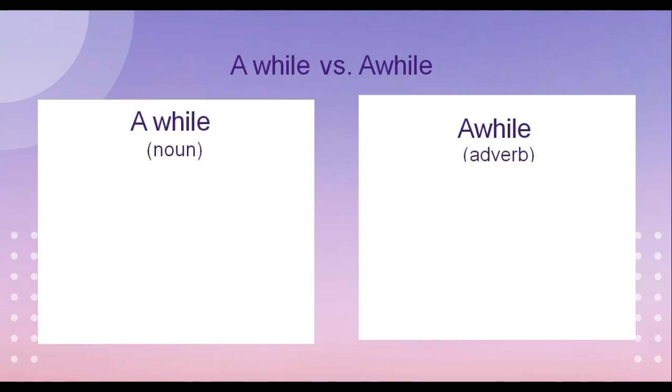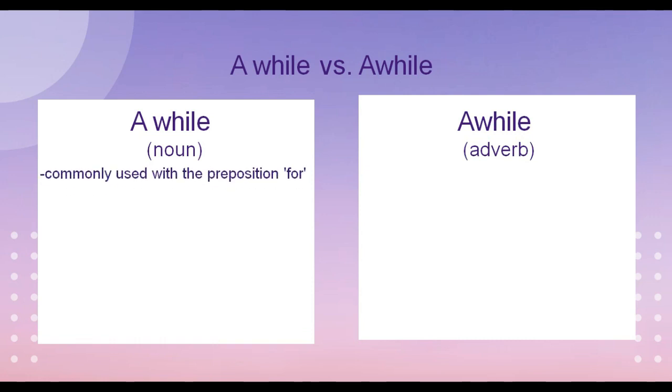And lastly, we have the two-word a while and the one-word awhile. What's the difference between these two? The two-word a while is a noun, and the one-word awhile is an adverb. The two-word a while is commonly used with the preposition for, so that it can mean for a while. But for the one-word awhile, there is no need for us to use the preposition for before the word awhile because it already means for a while.